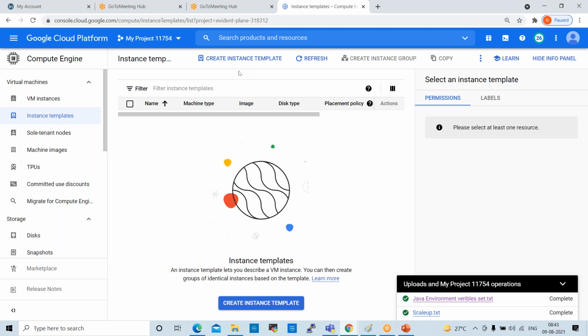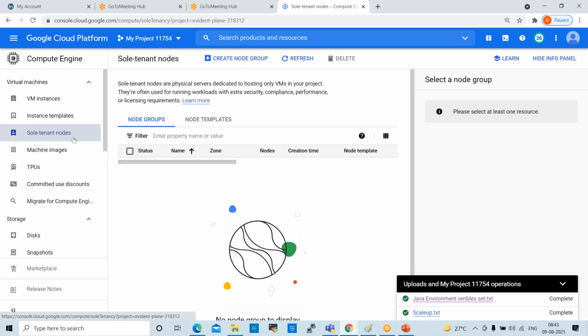Okay. So here we can take one template also, with different naming conventions, different things. Okay. So we can create the template. A template is a master copy. You can create a template here using this create instance template. Okay. Next one, sole tenant nodes. Sole tenant nodes are physical servers dedicated to hosting only VMs in your project. They are often used for running workloads with extra security, compliance, performance, or licensing requirements.